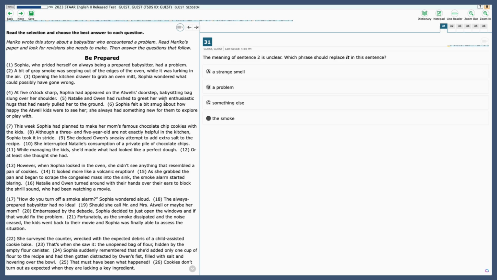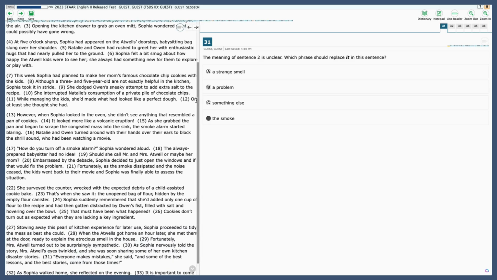At 5 o'clock sharp, Sophia had appeared at the Atwells' doorstep, babysitting bag slung over her shoulder. Natalie and Owen had rushed to greet her with enthusiastic hugs that had nearly pulled her to the ground. Sophia felt a bit smug about how happy the Atwells' kids were to see her. She always had something new for them to explore or play with. This week, Sophia had planned to make their mom's famous chocolate chip cookies with the kids.